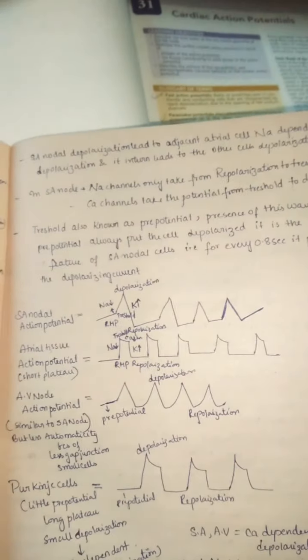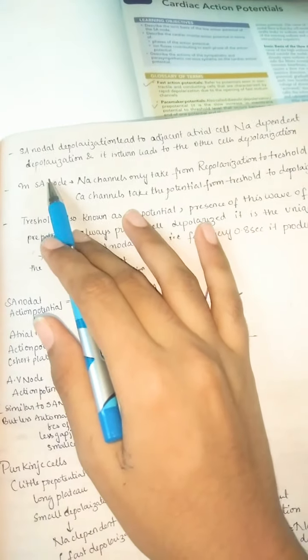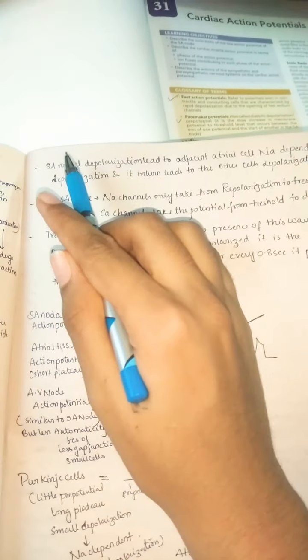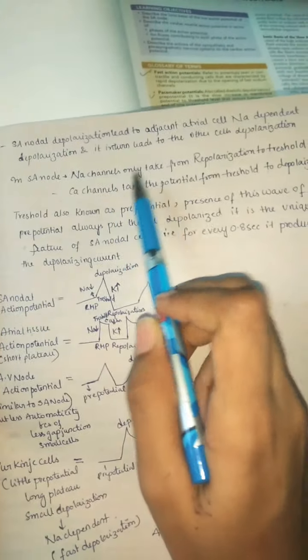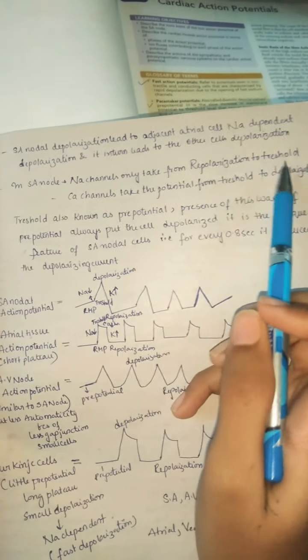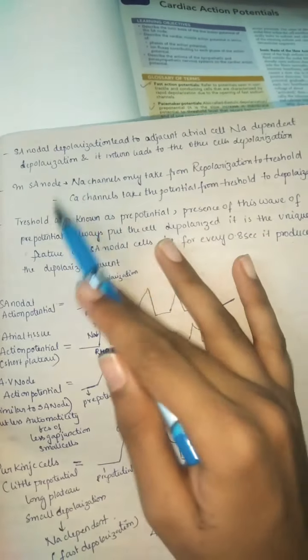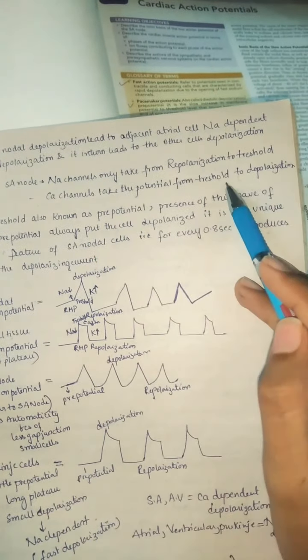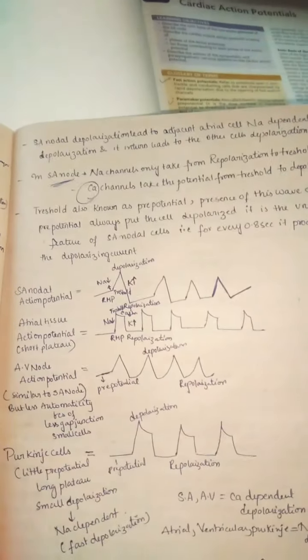So now let us move on. SA nodal depolarization mainly leads to the adjacent atrial cell sodium dependent depolarization, and in turn leads to other cells' depolarization. So originally in the SA node it is calcium dependent depolarization, but in the adjacent cell it leads to sodium dependent depolarization, which is common. And in the SA node the sodium channels mainly help to take the cell from RMP to threshold. The calcium channels play an important role: they take the potential from the threshold to depolarization. So always remember, calcium plays a very important role in our SA node.